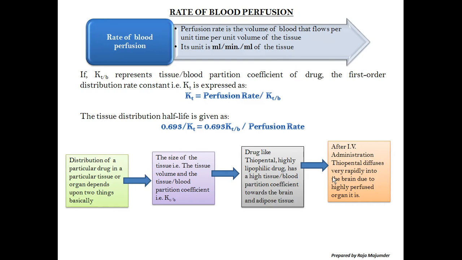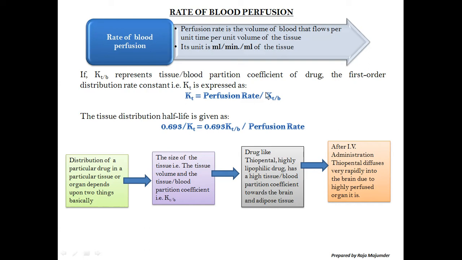So blood perfusion rate, again, as we have discussed, is nothing but the tissue blood perfusion rate and the partition coefficient from tissue to blood. It is denoted by KT, the first order distribution rate constant. KT is represented as the perfusion rate divided by KTB.